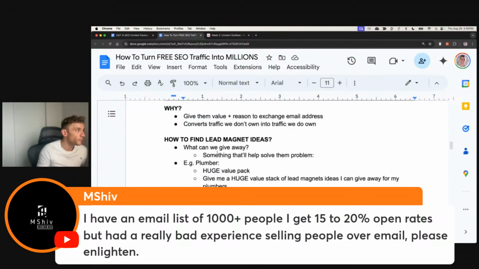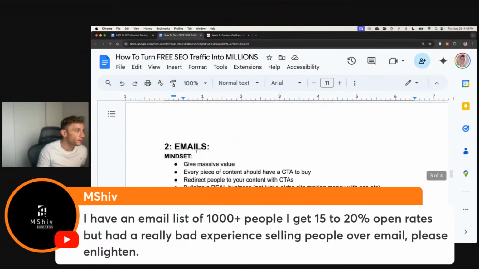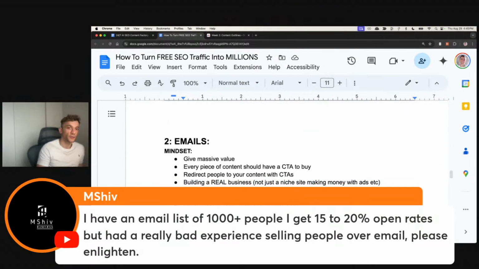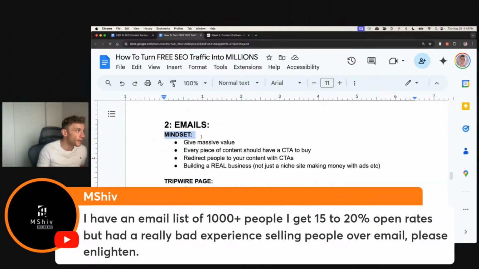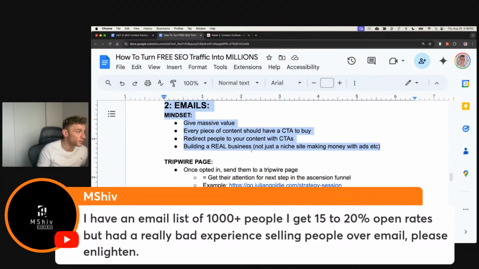Now, when it comes to this process, basically, like I say, you want to give as much value as you can on the front end to help people. Then they're going to trust you. And then for the emails daily, just give massive value. And every piece of content should have a CTA to buy. It should redirect people to your content with CTAs. And you're basically building a real business at that point, not just a niche site, right?